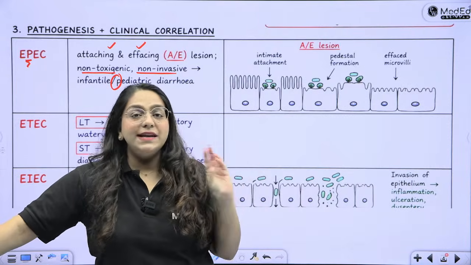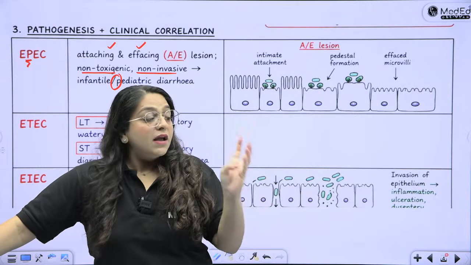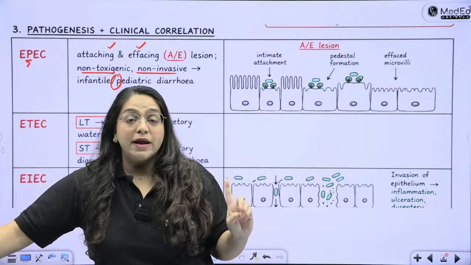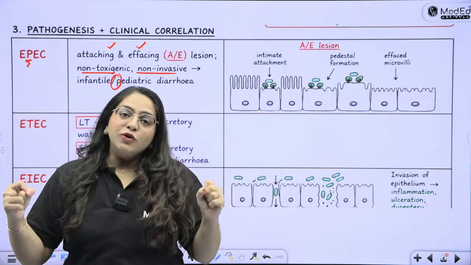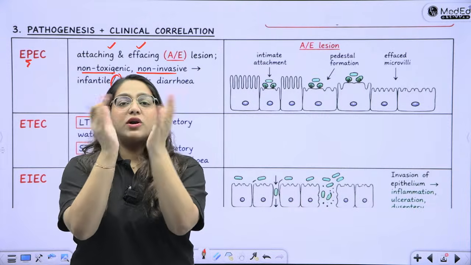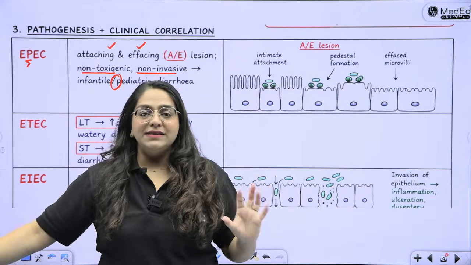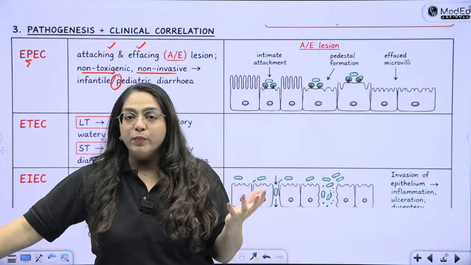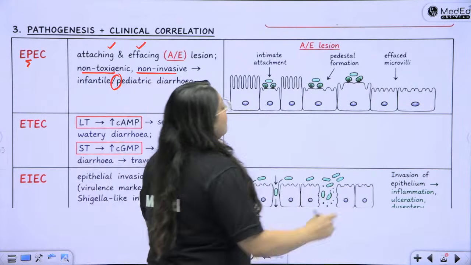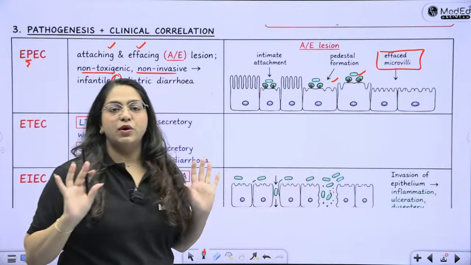The bacteria is not releasing any toxin. The toxin then going and attacking the cells, none of that thing is happening. The bacteria is also not entering inside the cell and causing destruction. That is also not happening. Simply, the bacteria is sitting on top of the microvilli, and because of that, the brush border is totally displaced. It is effaced. Okay, it gets damaged. So that is the only reason. And then of course the absorption is not appropriate from the intestine, therefore it leads to diarrhea. So it's a very simple attachment effacement type of lesion where there are the effaced microvilli because of simply the bacteria sitting on top of the brush border epithelium.